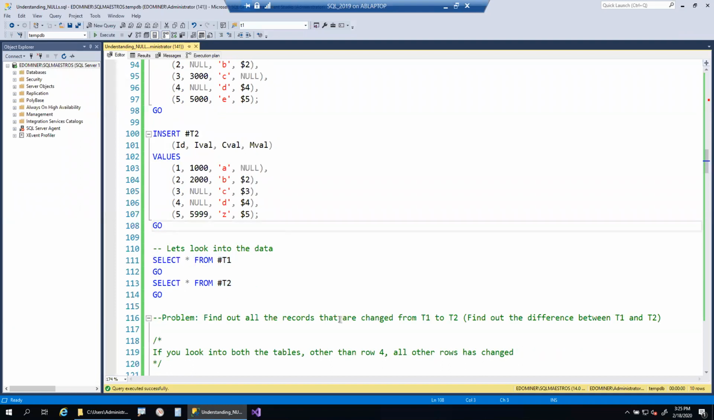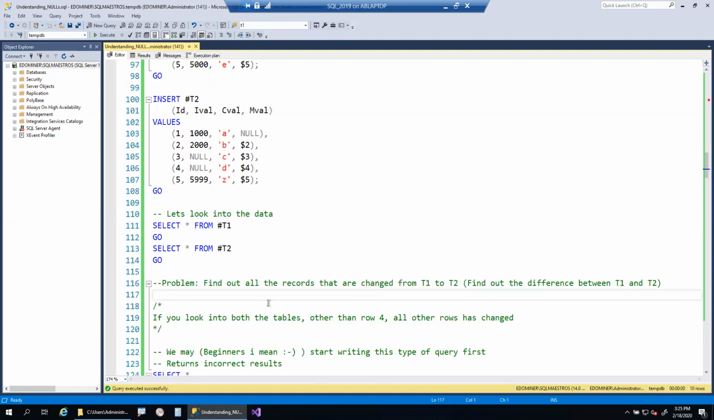For example, you have a development server and you have a production server. You want to compare these two tables, or else sometimes when we are comparing the data and when we are comparing the schema, we use different tools like schema compare and data compare. If you don't use them, if you want to do it manually, then this is the similar test case for that. Find out all the records that are changed from T1 to T2. Something like data compare. We are doing a data compare from two different tables which have the exact same schema.